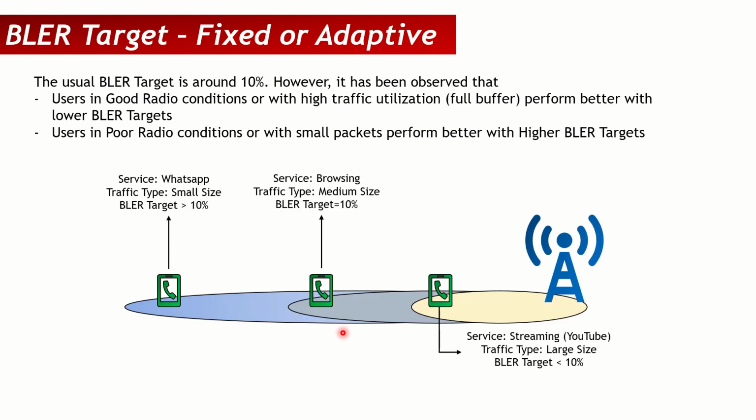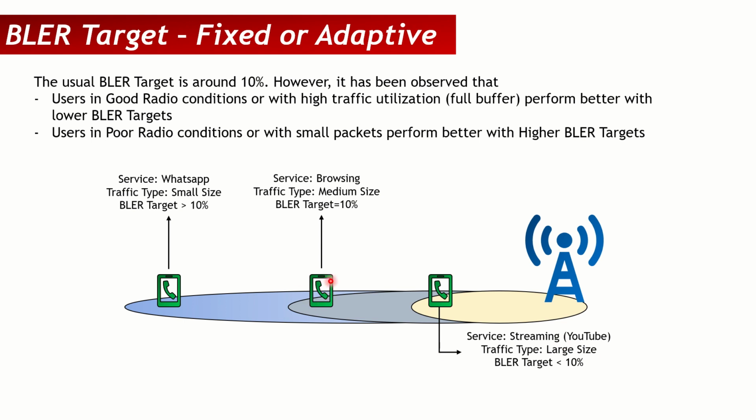So let's check it out with this scenario here. Now I have three mobiles. This one is in, let's say, good radio conditions, and it is using streaming services. Let's say it is watching a YouTube video. So if it is watching a YouTube video, that means it is downloading a lot of data. So traffic type, we can say large size.